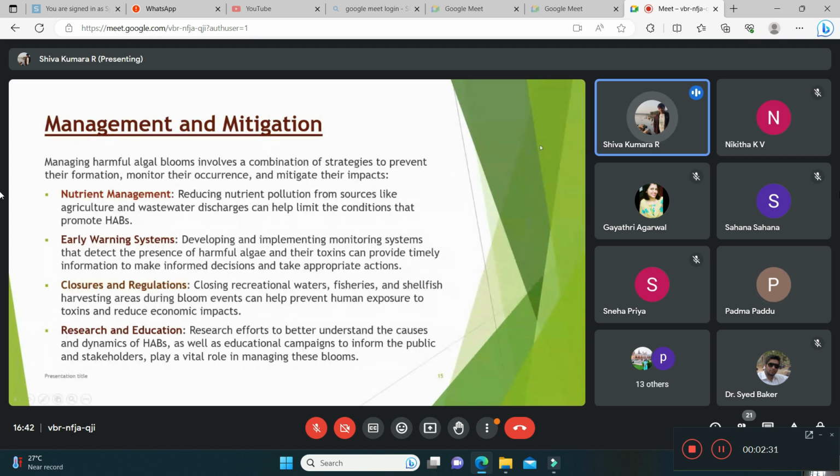Various methods of management are nutrient management. When industries are releasing water into the freshwater bodies, we have to make sure that it is treated well so that the nutrients will not accumulate in the freshwater bodies.